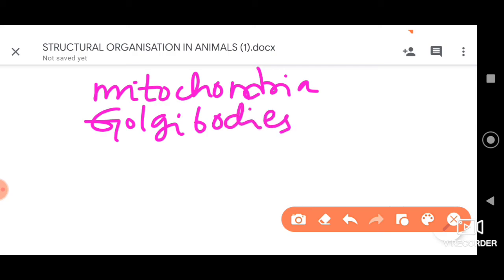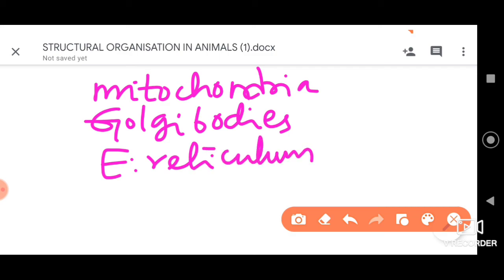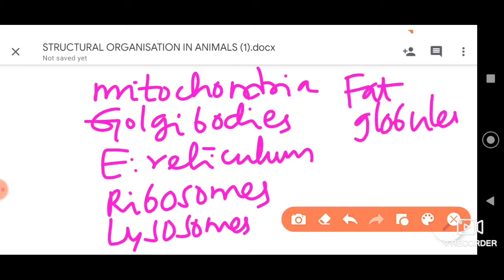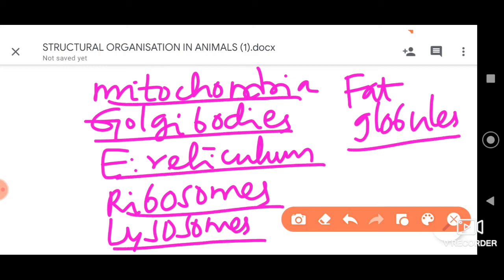To go with that, endoplasmic reticulum, ribosomes and lysosomes are seen. We can even find fat globules inside the cell body, and some pigmented granules also. So these are the important cellular organelles we can find other than the nucleus.